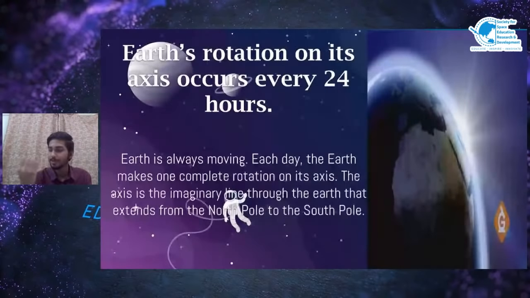You can imagine this is earth, and the sunlight rays are coming from here. At a particular period of time, the sun rays will only fall on half of the earth. That is why one half of the earth is having day, and the other half is having night. So earth's rotation causes day and night.